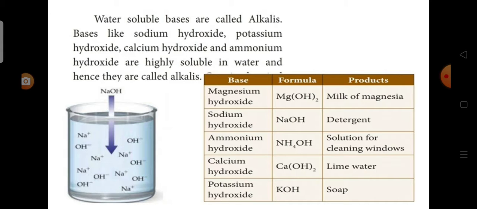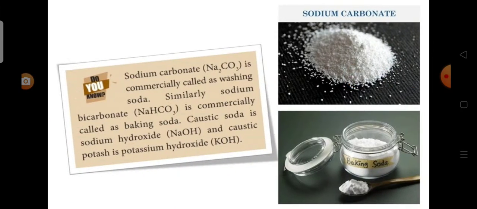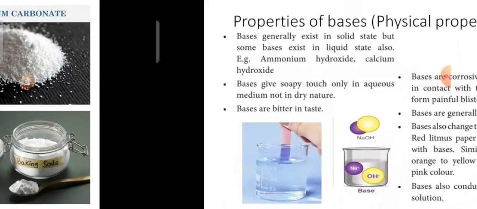Sodium carbonate is commercially called washing soda. Similarly, sodium bicarbonate is commercially called baking soda. Caustic soda is sodium hydroxide and caustic potash is potassium hydroxide.